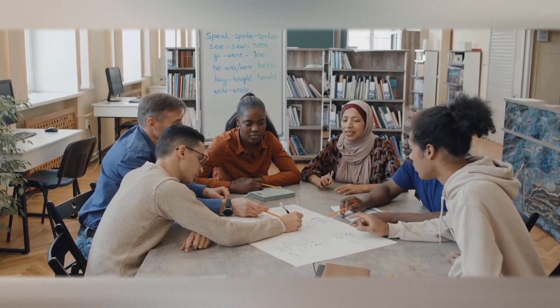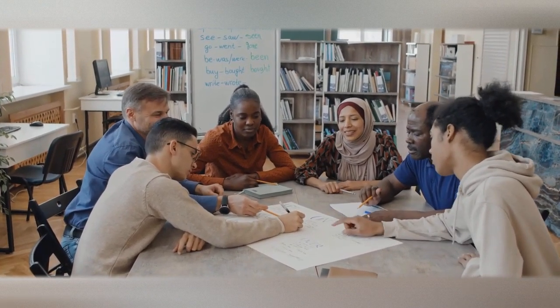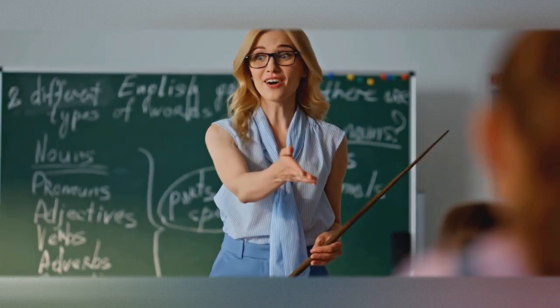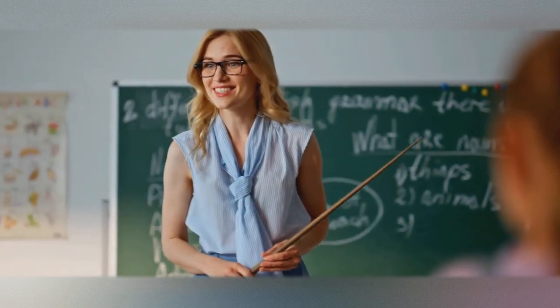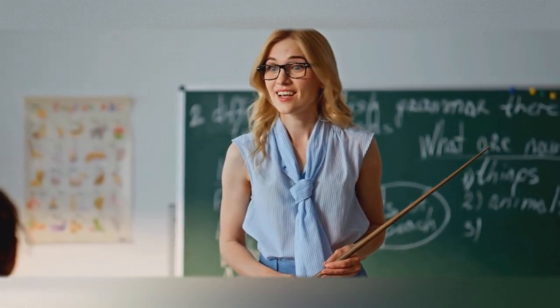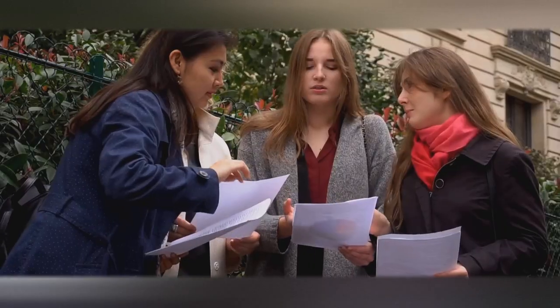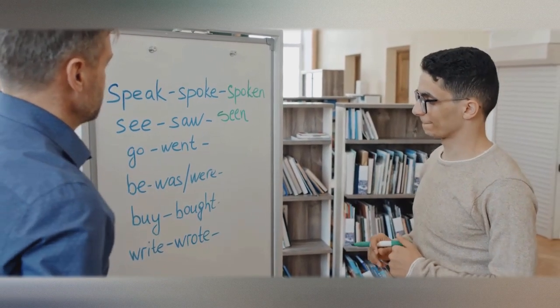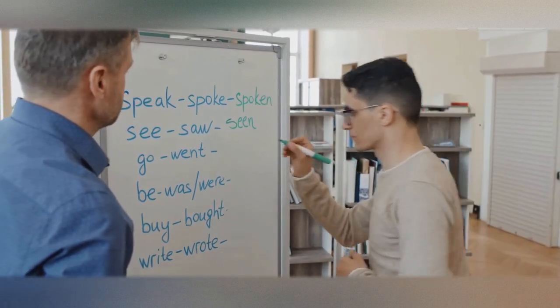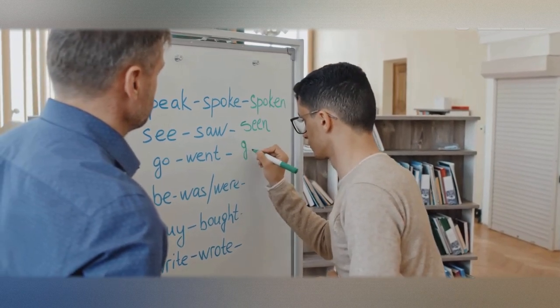Now, while most regular verbs follow this -ed rule, there are some exceptions based on the verb's ending. For example, if a verb ends in y preceded by a consonant, you change the y to i before adding -ed, so hurry becomes hurried. Now, let's shift gears and explore irregular verbs.